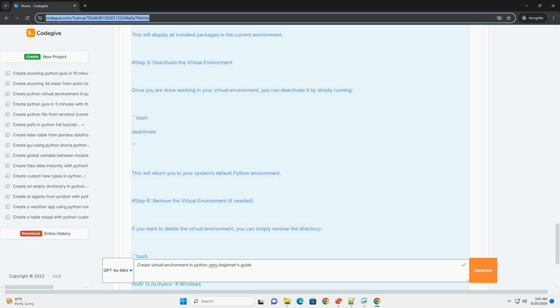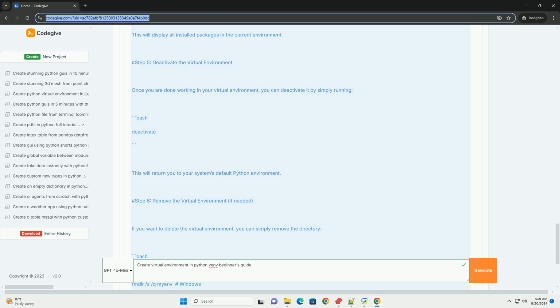Step 5. Deactivate the virtual environment. Once you are done working in your virtual environment, you can deactivate it by simply running deactivate. This will return you to your system's default Python environment. Step 6. Remove the virtual environment if needed. If you want to delete the virtual environment, you can simply remove the directory: rm -rf venv on macOS and Linux, or rmdir /s venv on Windows.